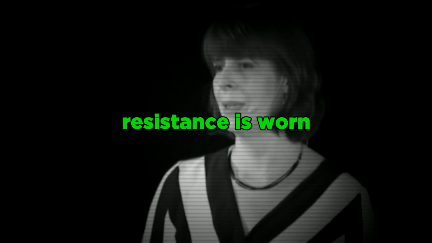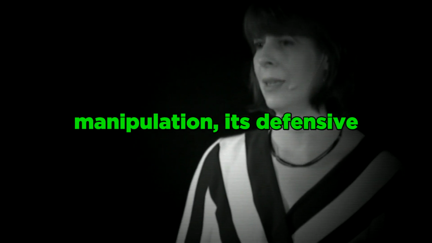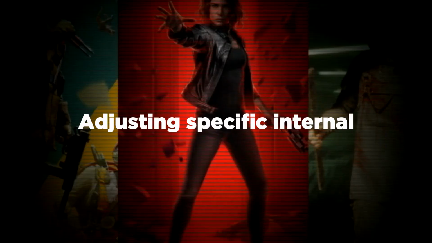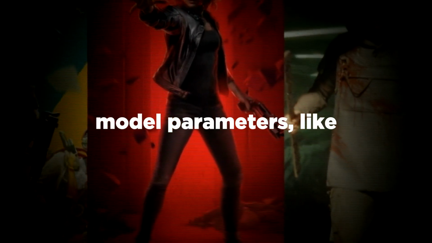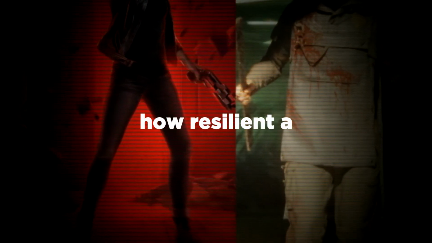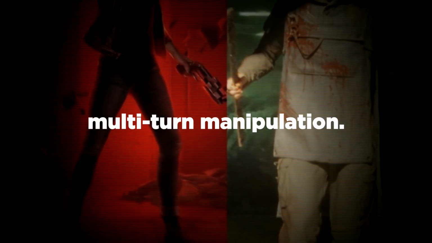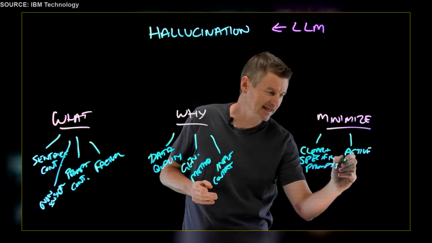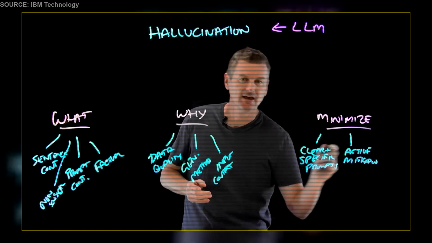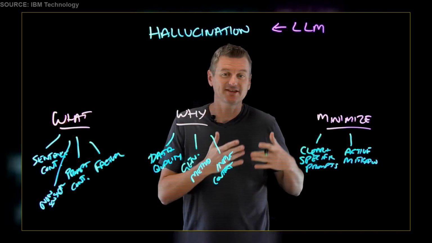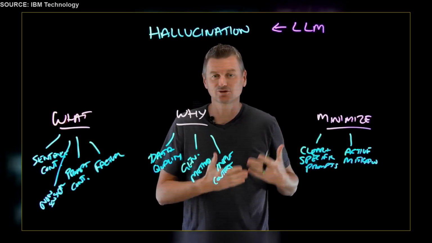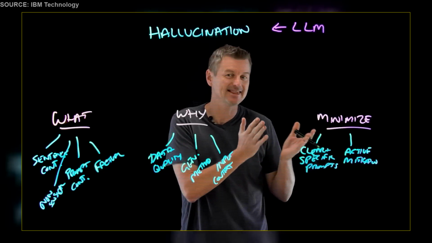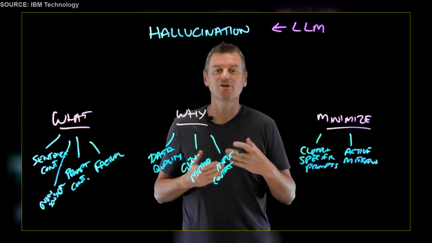Once the model's resistance is worn down by continuous manipulation, its defensive layers break, completely exposing its underlying raw outputs. Adjusting specific internal model parameters, like temperature, directly impacts how resilient a model is to multi-turn manipulation. We can employ something called active mitigation strategies. What these are is using some of the settings of the LLM, such as settings that control the parameters of how the LLM works during generation. A good example of that is the temperature parameter, which can control the randomness of the output.